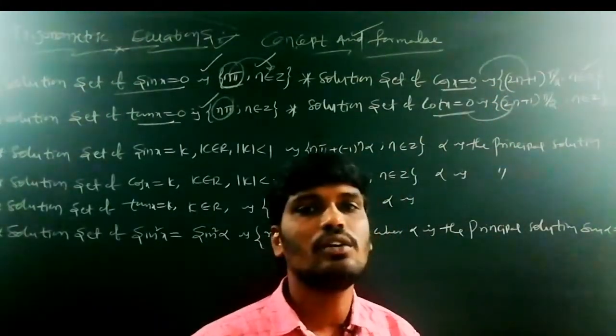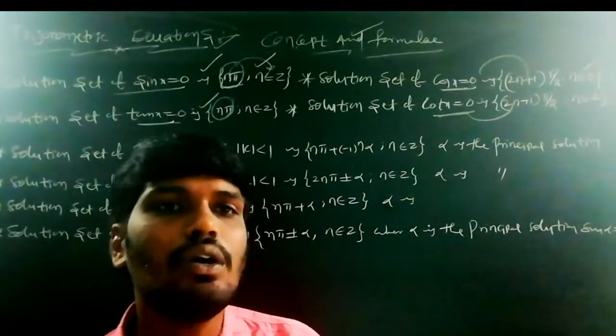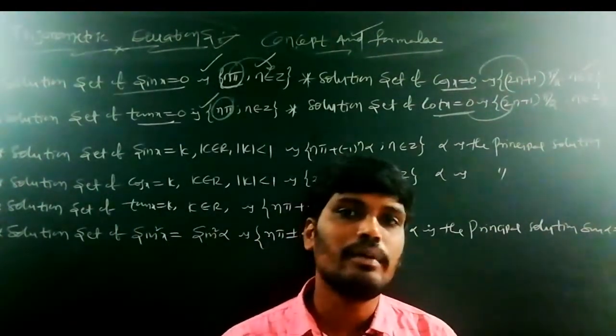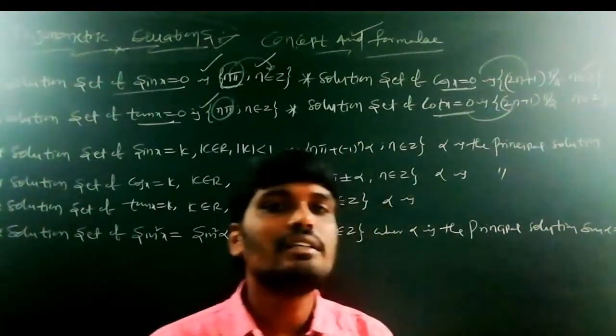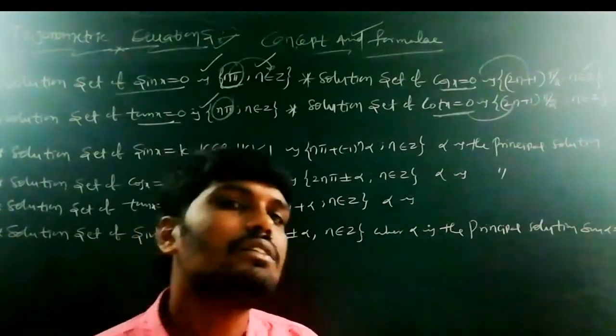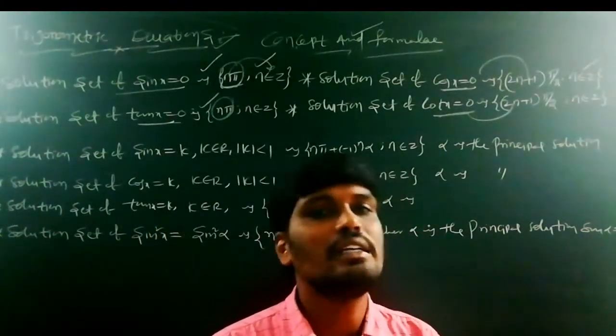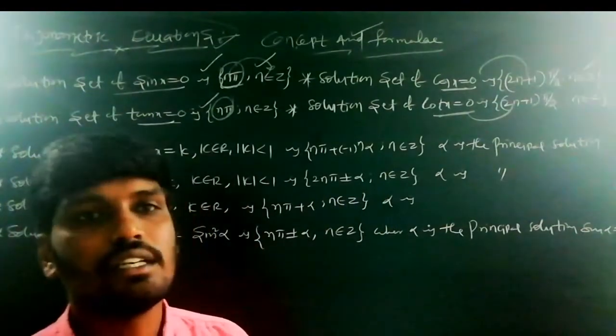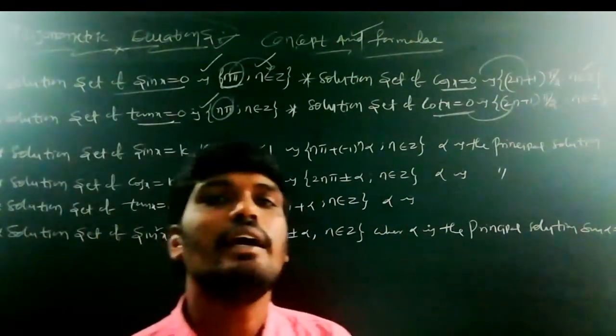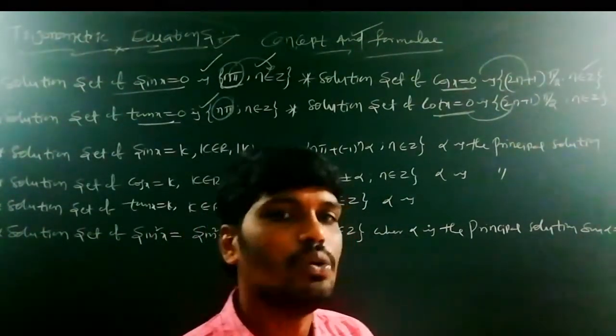For secant x is equal to 0 and cosecant x is equal to 0, the general solution cannot be determined. Why? Because for which value is secant 0? At which degree is it 0? That is not possible. That's why for secant x is equal to 0 the general solution is not determined.